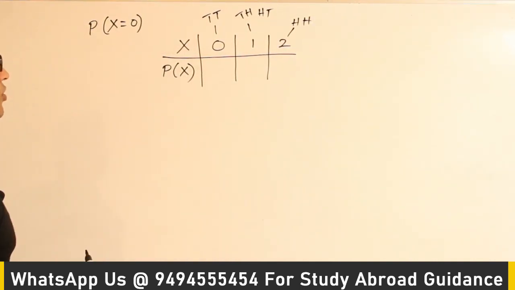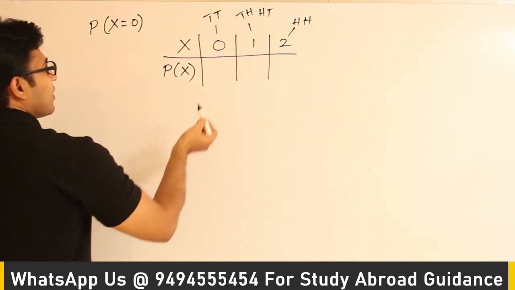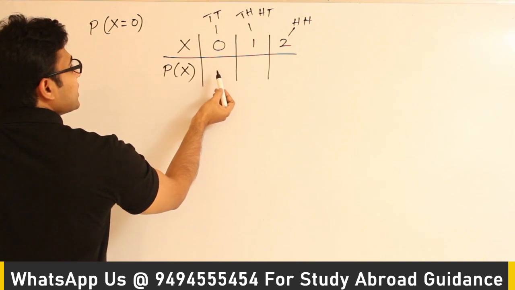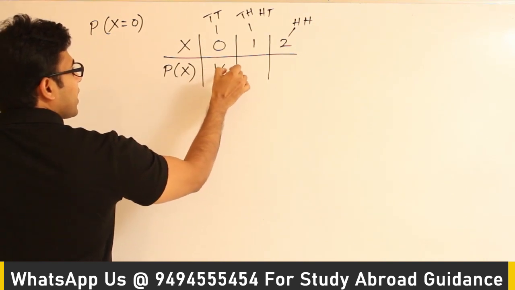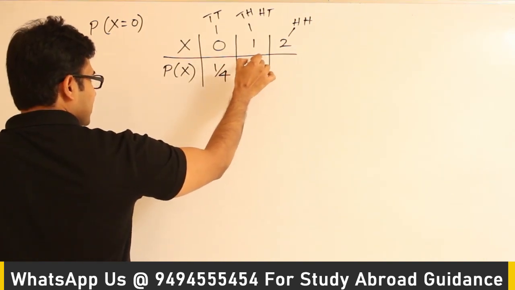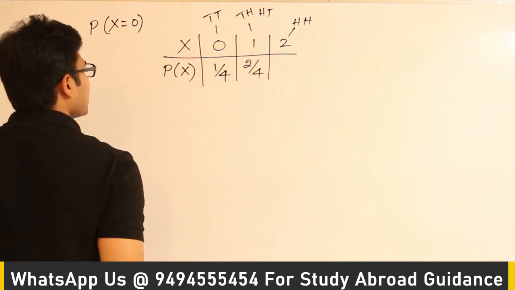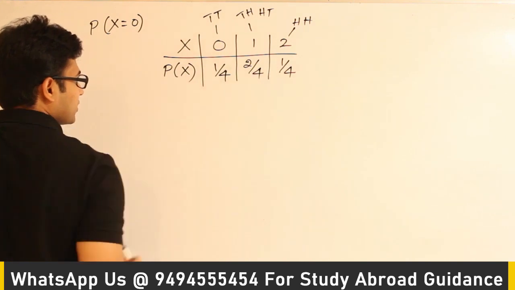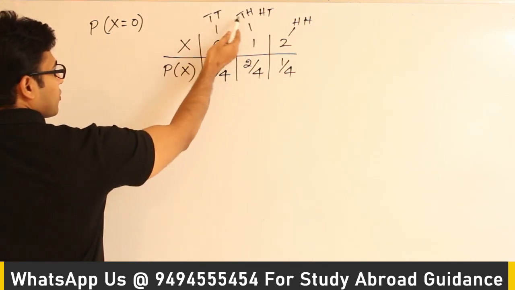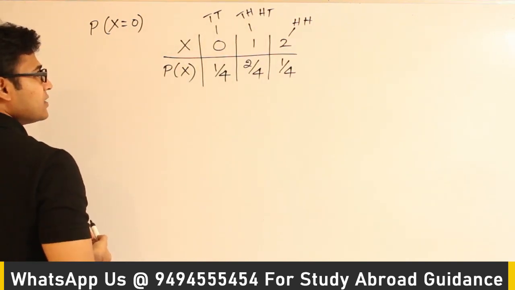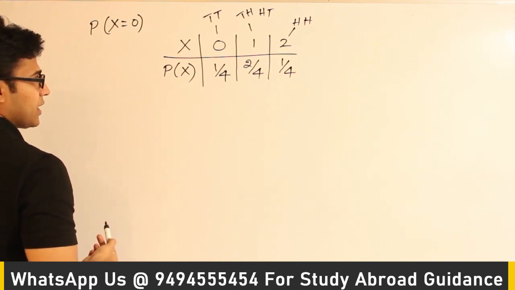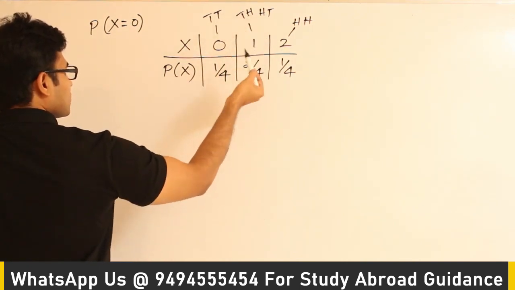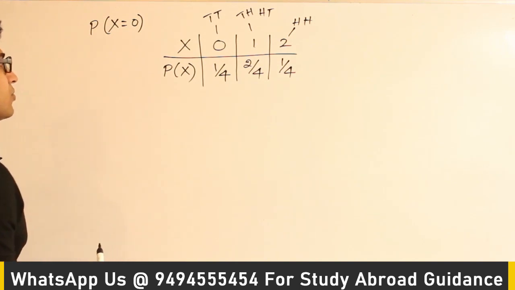Therefore, what is the probability of each one? The probability of getting 0 is 1 by 4, the probability of getting 1 is 2 by 4, or 1 by 2, and the probability of getting 2 is 1 by 4. I hope you know how I'm writing this. In the sample space we have totally 4 elements, and each element has probability 1 by 4, and since this one takes 2 elements, it has 2 by 4 as the probability.